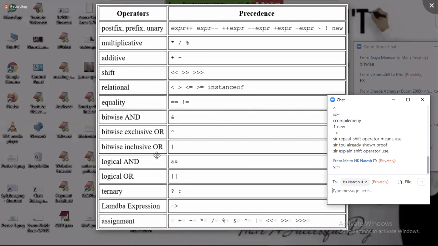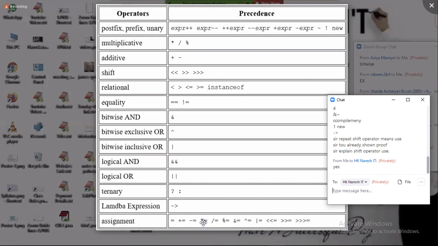Then next. After single and, cap, and single or are completed, now logical and, and then logical or are executed. After that, the ternary operator, lambda operator, and finally assignment operators. Totally how many assignment operators? 12: 11 compound assignment operators and a single assignment operator. Ternary, lambda operator, not lambda expression, lambda operator, and assignment.